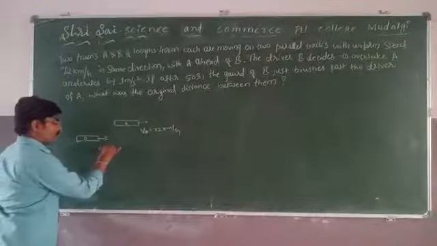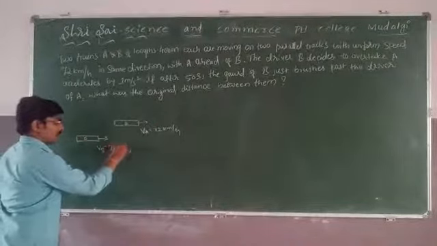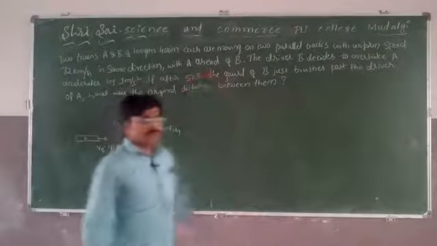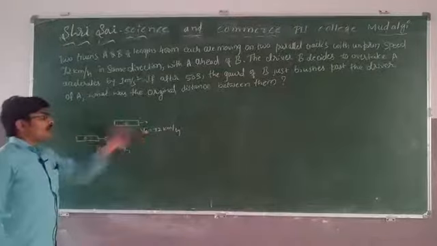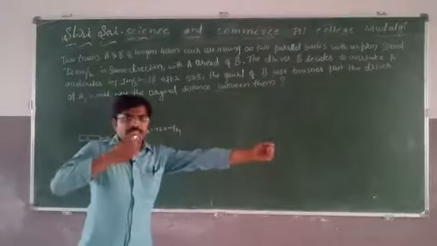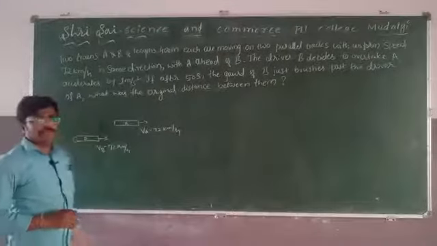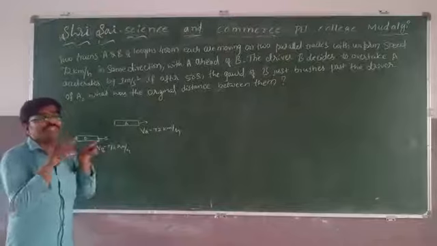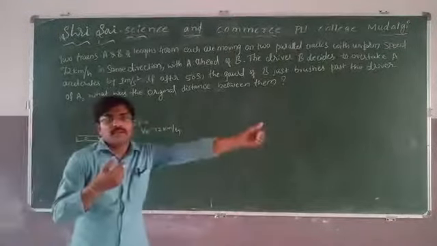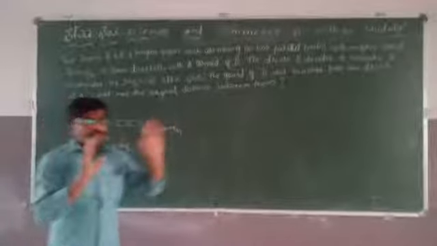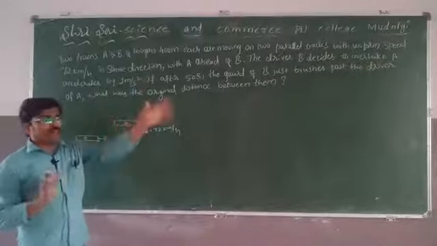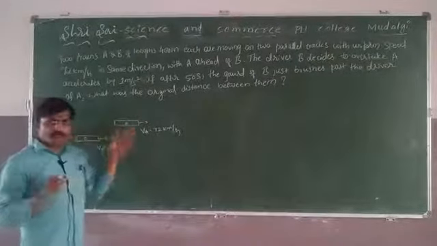Same 72 km per hour. Both are moving, but with A ahead of B. Means A is a little bit ahead and B is a little bit lagging. You can ask the question, if both are moving at the same speed on a parallel track, how does this A train move ahead? Baba, not like that. Already the A train is ahead, means it left that point initially.